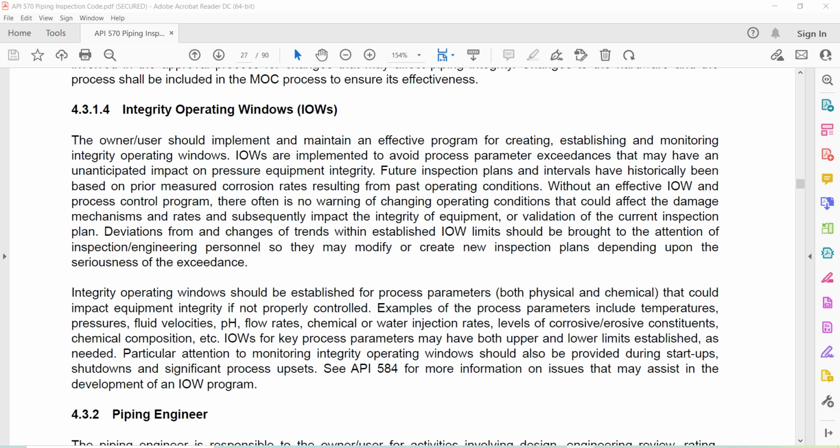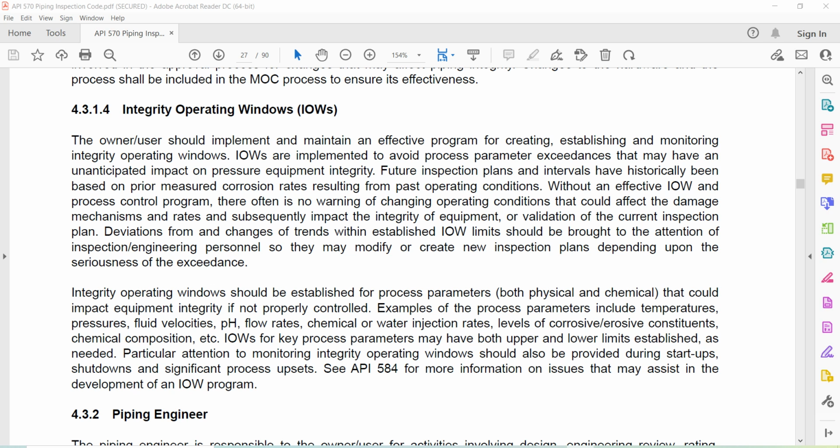4314 IOWs, Integrity Operating Windows. The owner-user shall implement and maintain an effective program for creating, establishing, and monitoring integrity operating windows. IOWs are implemented to avoid process parameter exceedance that may have an unanticipated impact on pressure equipment integrity. Future inspection plans and intervals have historically been based on prior measured corrosion rates resulting from past operating conditions.